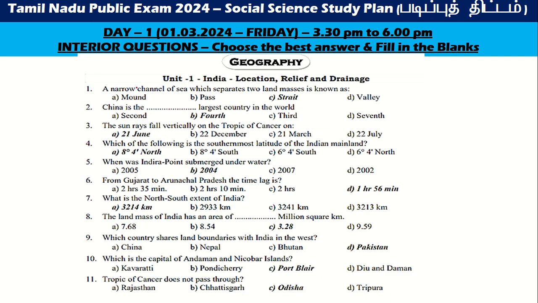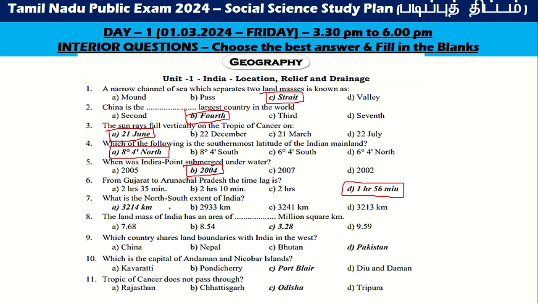A narrow channel of sea which separates two land masses is known as strait. China is the fourth largest country. The sun rays fall vertically on the Tropic of Cancer on the 21st of June. The southernmost latitude of the Indian mainland is 8 degree 4 minutes latitude. When was Indira Point submerged underwater? 2004. From Gujarat to Arunachal Pradesh, the time lag is 1 hour 56 minutes.